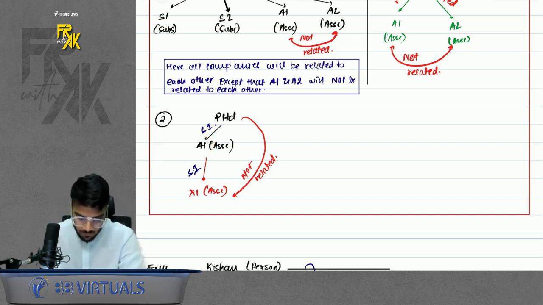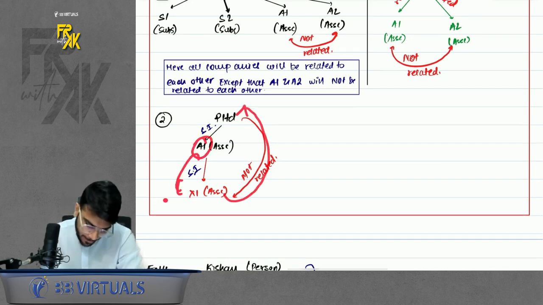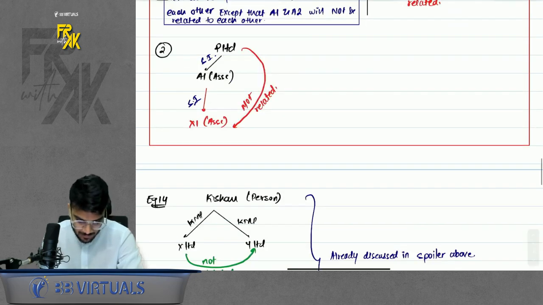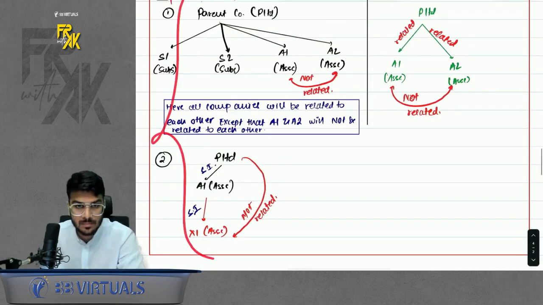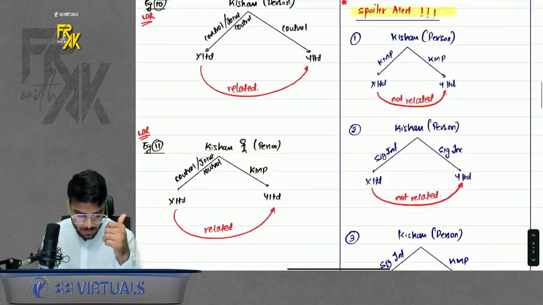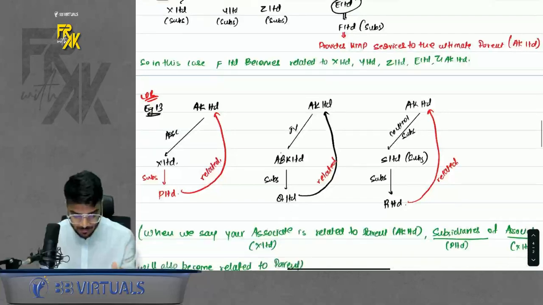An associate's associate won't be related to the parent. See, if A1 had a subsidiary, then it was related to the parent. But if your associate has one associate, it is not related. Do remember this part. Spoiler. Important to remember this much. This and example number 13 also remember. So example number 10, 11, the spoiler, example number 13 and the spoiler.